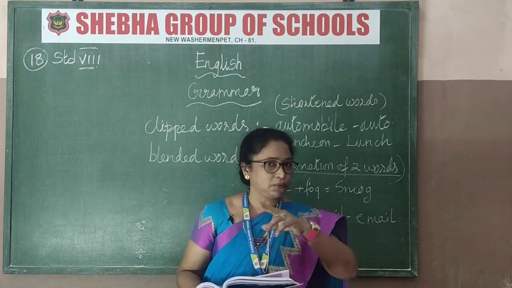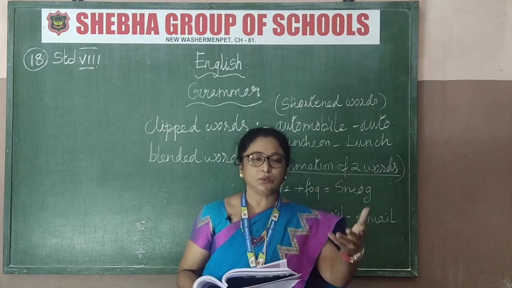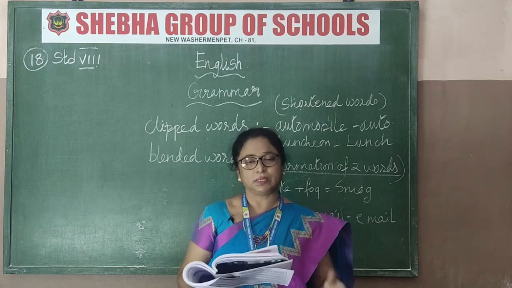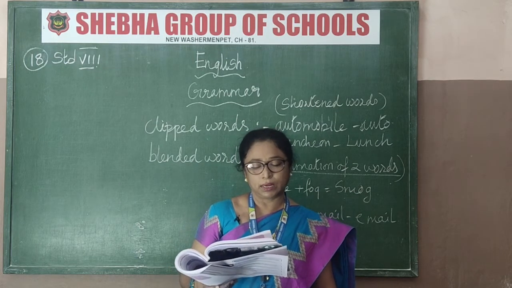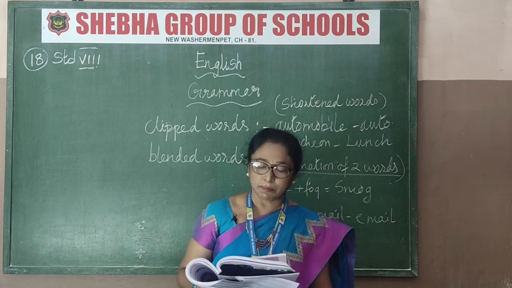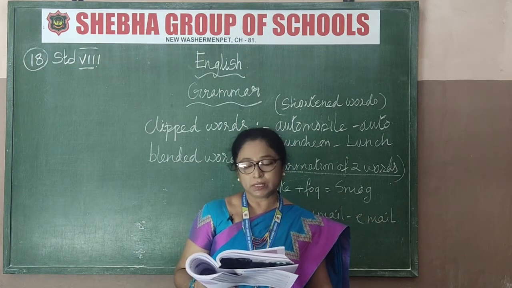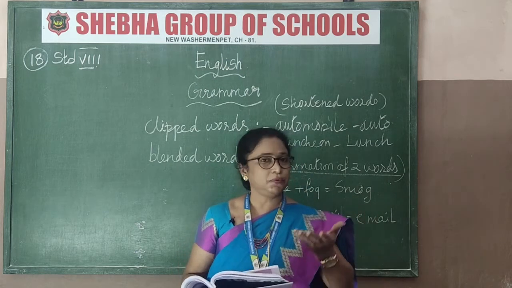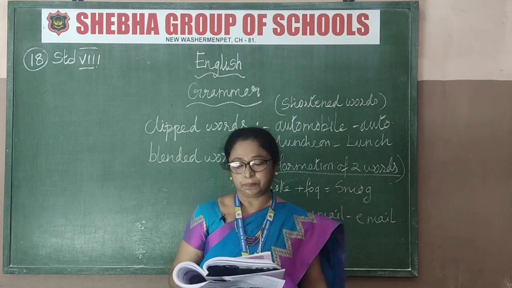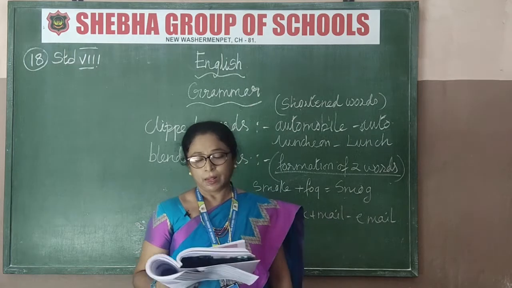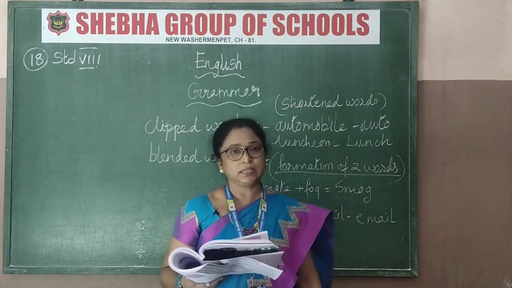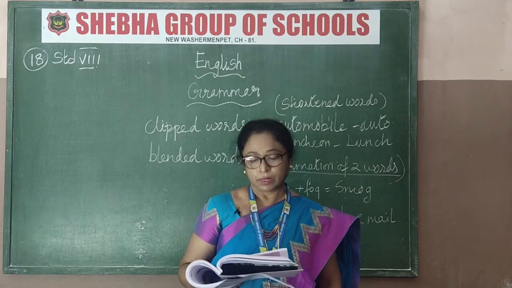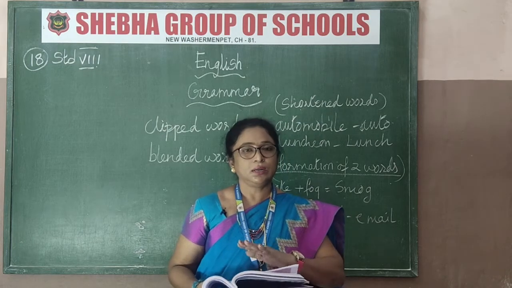Clipped means we cut off the full main word and shorten it for us to speak easily. So we clip the words. Influenza, flu. Laboratory, lab. Mathematics, math. Memorandum, memo. Moving picture, movie. Did you see that movie, we say. So movie is what? Moving picture. Pantaloons, pants. Photograph, photo. Refrigerator, fridge. University, varsity. Zoological park is just zoo. Telephone, phone. So these are all clipped words.